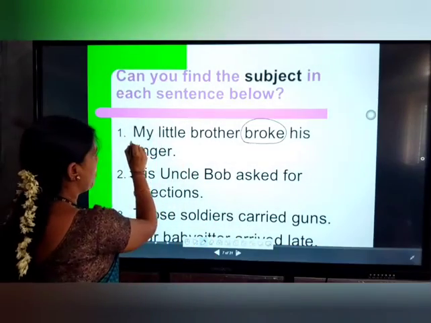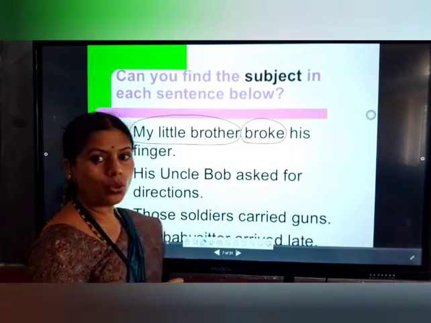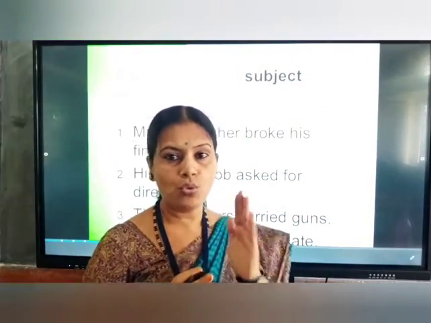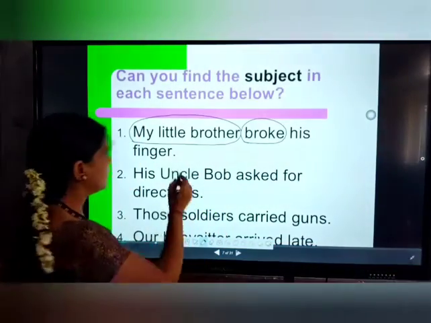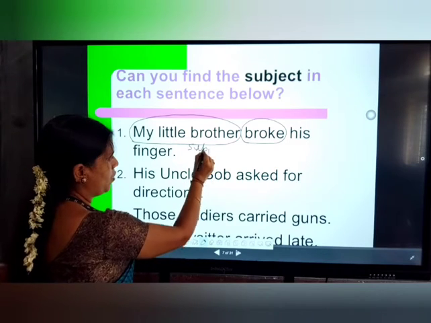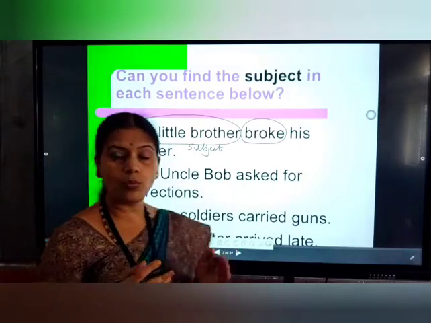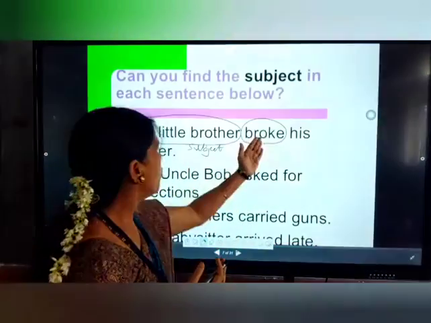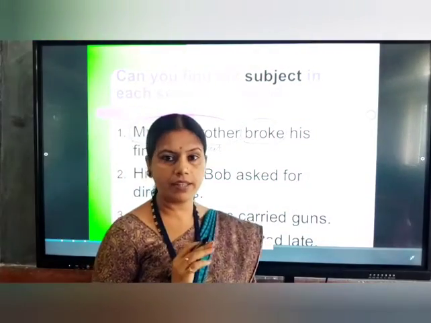You will say my little brother. So for the question who, you get the answer my little brother. You can call this the subject. Then what action did he do here? Broke his finger. So that all is the predicate.